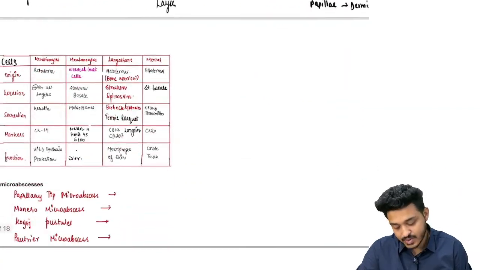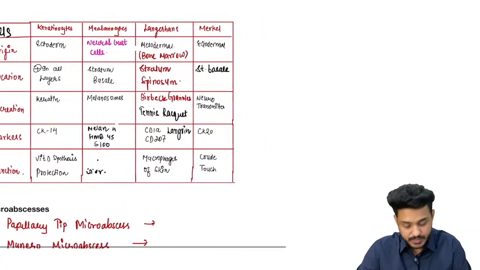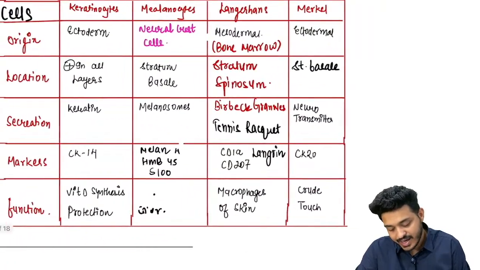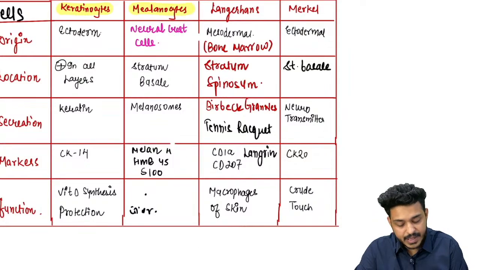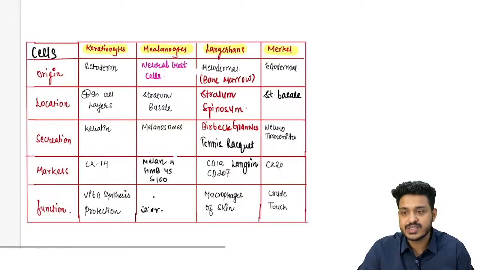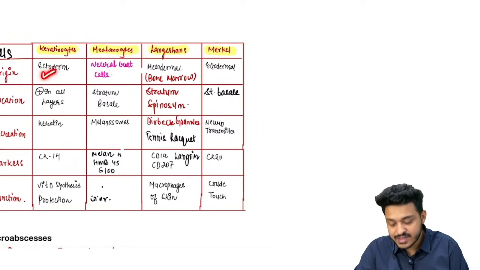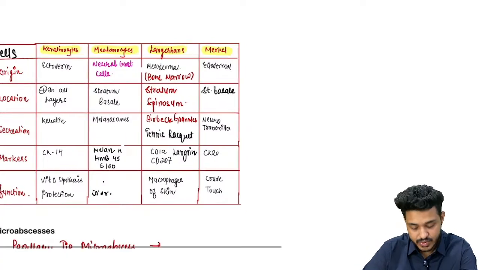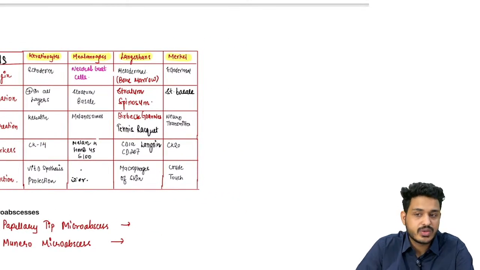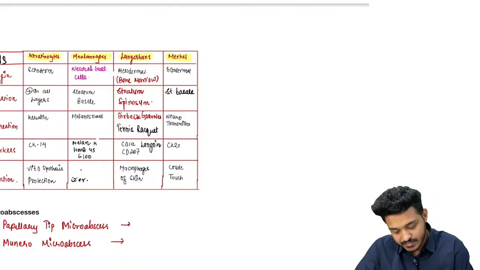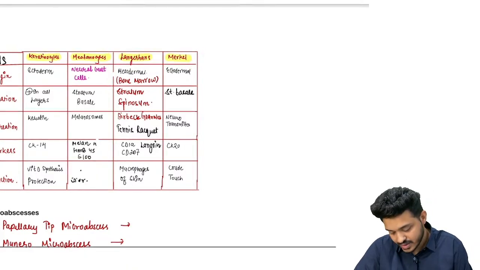Now we will discuss these important 4 cells. So what are these important 4 cells we are having? We are having keratinocytes, melanocytes, Langerhans cells, and Merkel cells, right? So these are going to be 4 important cells. Now these keratinocytes are going to come from where? Another question they have asked is from the location. 2-3 questions they have asked in the previous exam from this particular table, right? So what are the important things?